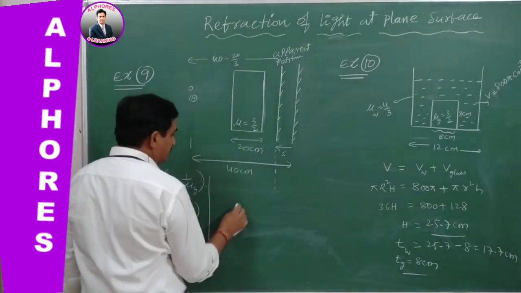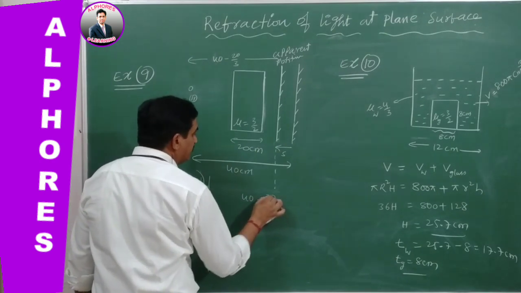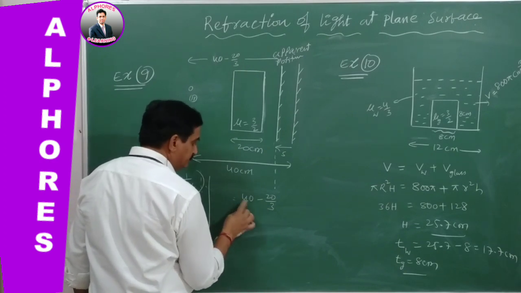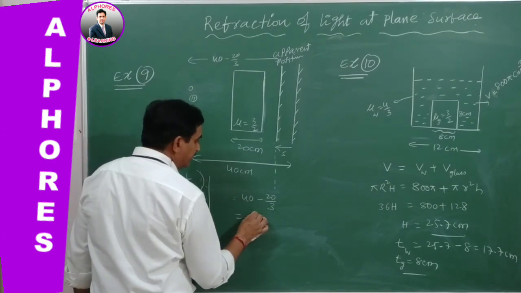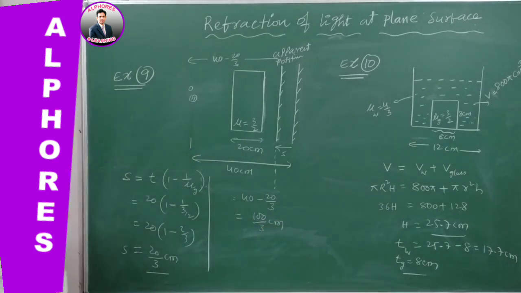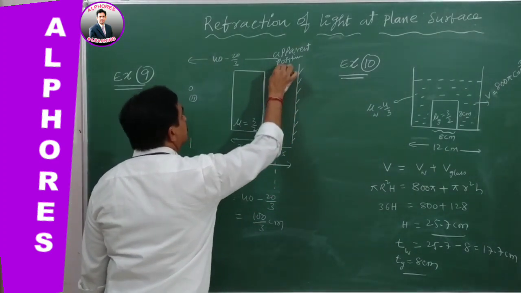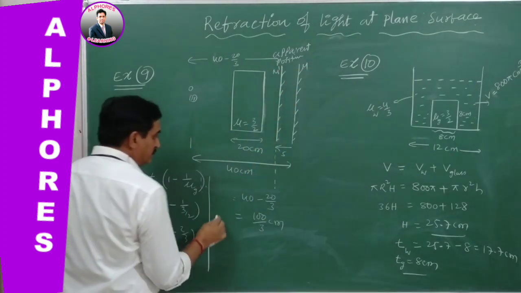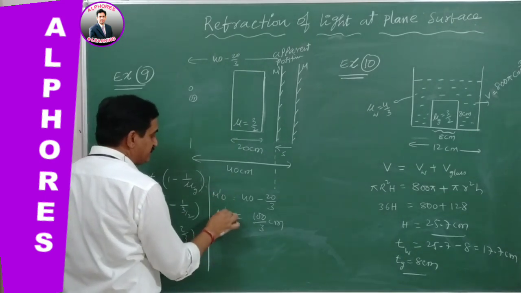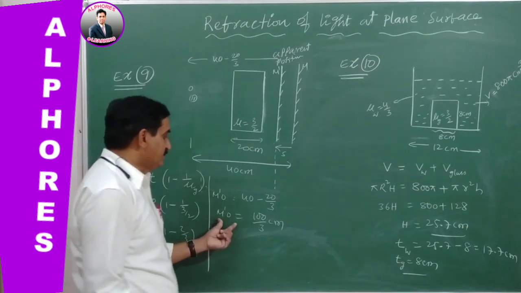Now, what is that? 40 minus 20 by 3, which gives us 120 minus 20, that is 100 by 3 centimeters. This is the object distance of the object. Suppose the apparent mirror position is M dash and the original is M. So simply it is M dash O. So this is the distance of the object.